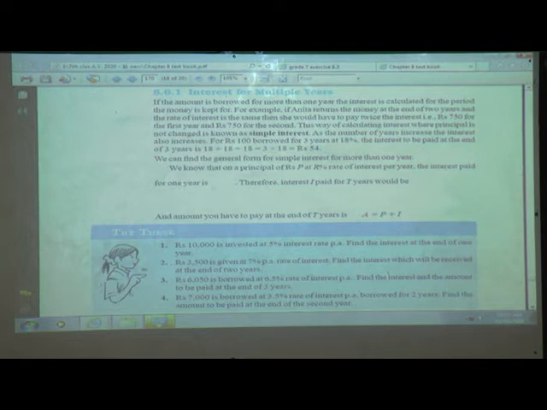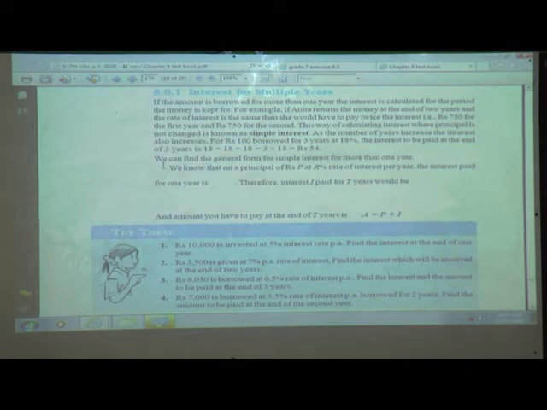Here also the principal amount is not changed. So we can write 18 plus 18 plus 18, or we can say that is 3 multiplied by 18 is equal to 54. Rupees 54 is the interest to be paid on rupees 100 for how many years we are using 100 rupees? For 3 years. So in this way we have to find out the amount of interest.